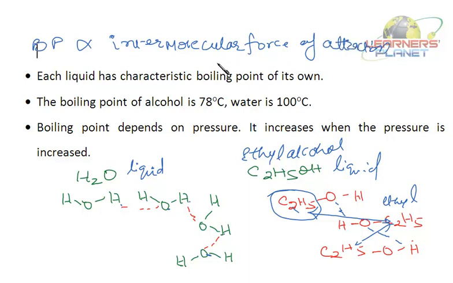So the more the intermolecular force of attraction, the more the temperature required to set them free, because for these molecules to move out as gases, they need to break this force. So the more the intermolecular force of attraction, the higher the boiling point. In the case of ethyl alcohol, it's weaker than water, so the force of attraction is less.